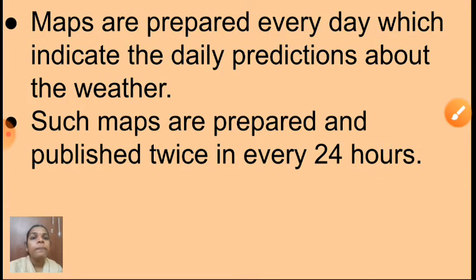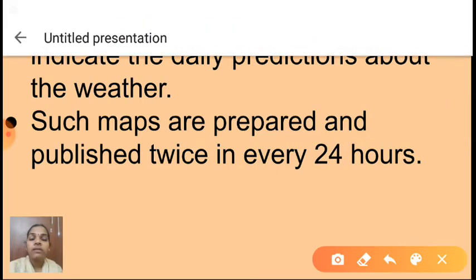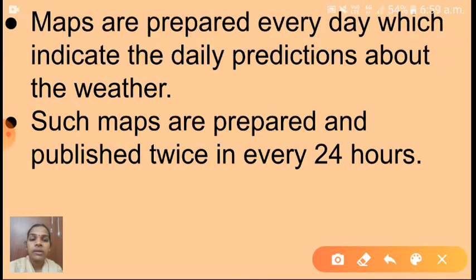See here, maps are prepared every day which indicate the daily predictions. The main thing of that forecast, that means prediction, is that maps are prepared for that purpose every day which indicate the daily predictions about the weather. Such maps are prepared and published twice in every 24 hours. So daily they are preparing and publishing those maps twice a day.